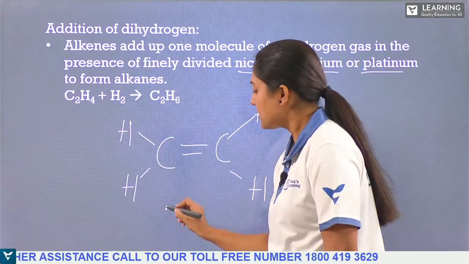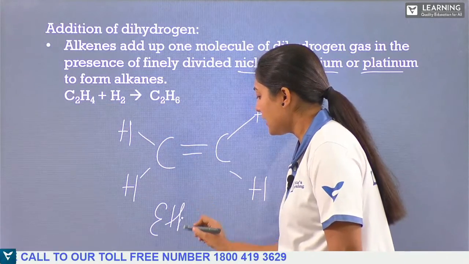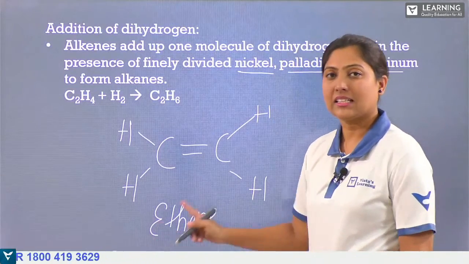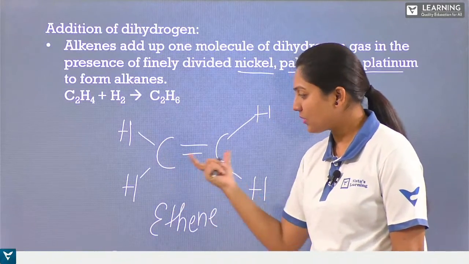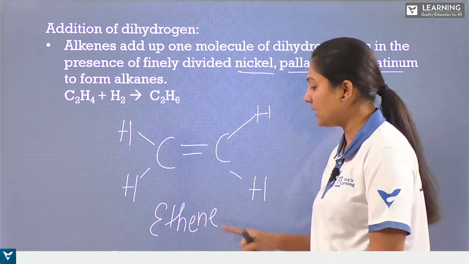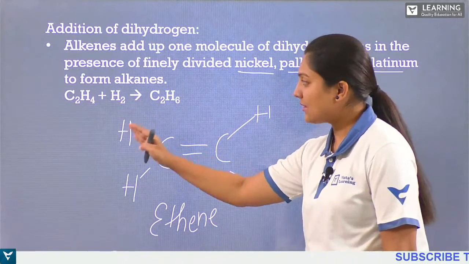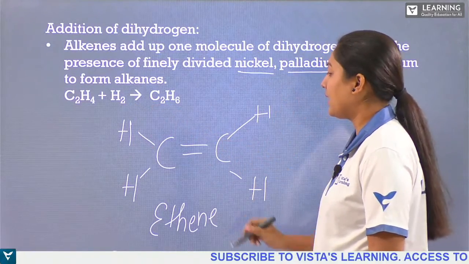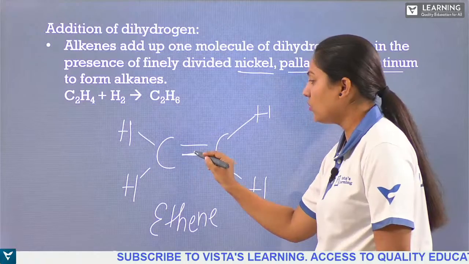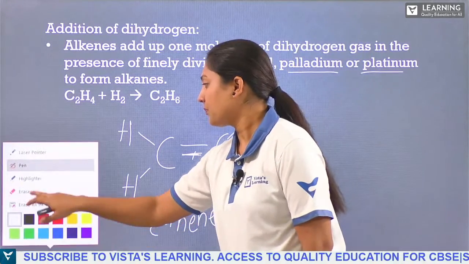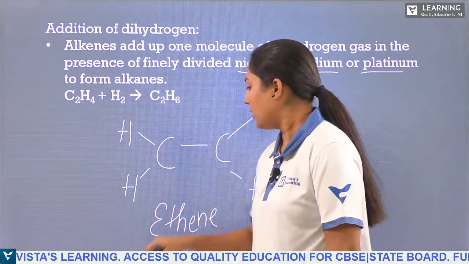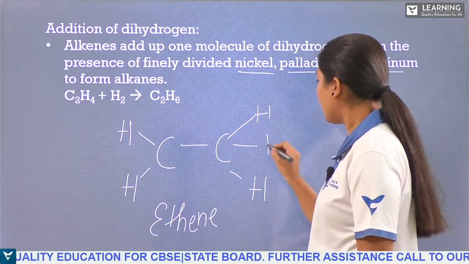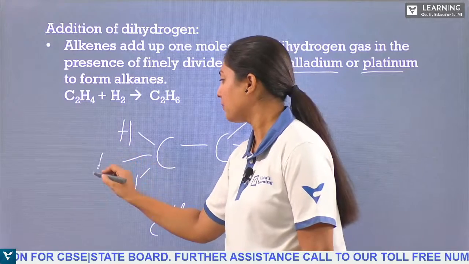What is this? C2H4 is ethene, ethylene. So we have two carbon atoms with one double bond, we call it ethene. When this ethene is reacted with hydrogen, the hydrogen molecule will be added. What happens? This bond will be broken, and I add one hydrogen on each carbon atom.